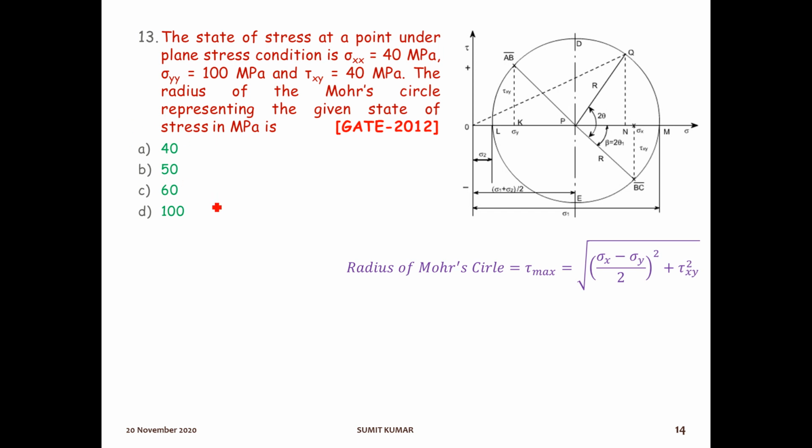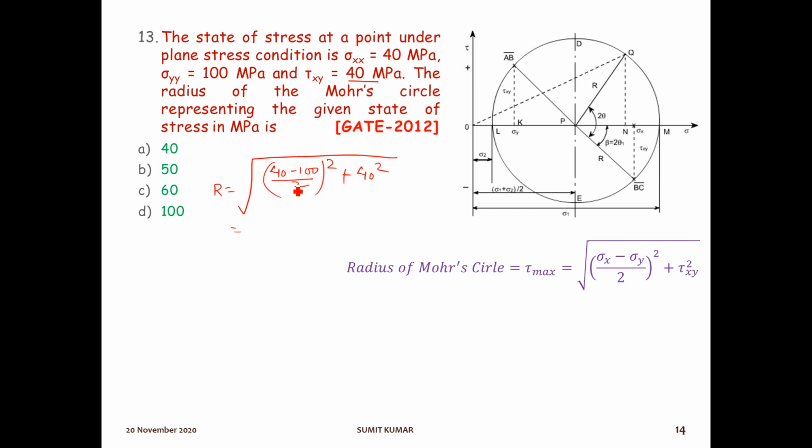So here tau max is the radius. Radius of the Mohr circle will be root over ((sigma x minus sigma y) by 2) square plus tau square xy. So sigma x is 40, sigma y is 100: 40 minus 100 by 2 square plus tau square xy. Tau is 40, so 40 square. 40 minus 100 is minus 60.